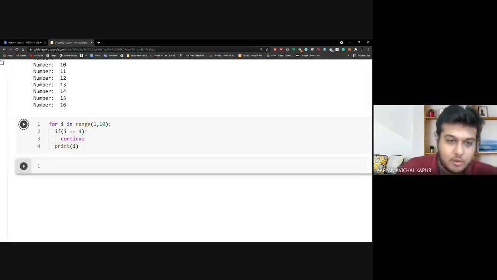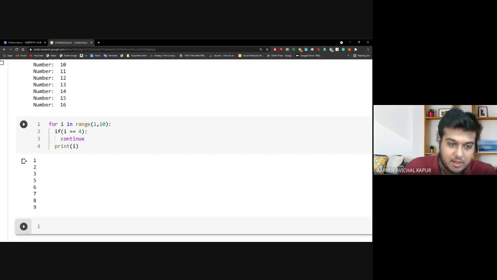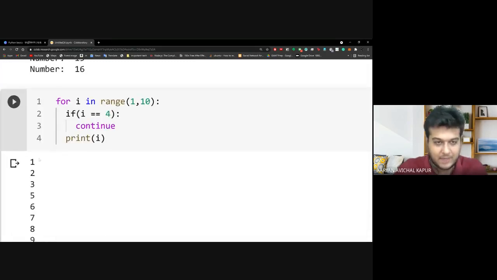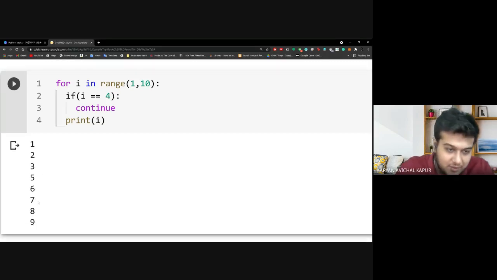So this would print every value from 1 to 10, and when it reaches 4, it will skip the fourth print, right? So you can see that i became 1, it printed 1, 2, 3. When it came to 4, it said continue, so it skipped the print and went to the next value, that is 5, right? And then it went 5, 6, 7, 8, 9. Is this clear? Does that clear it for everyone? Muskan?